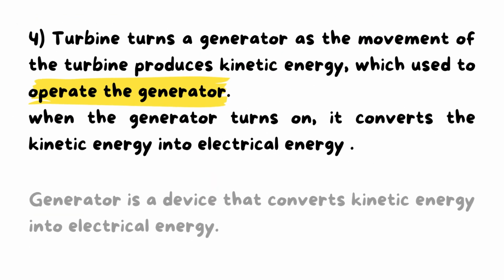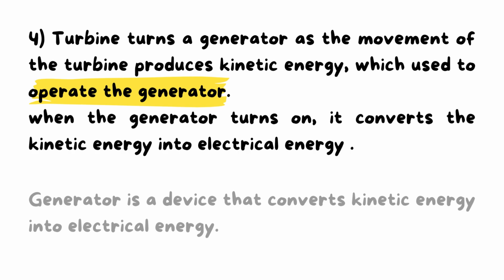the turbine turns a generator. As the movement, the turbine produces kinetic energy, okay, which is used to operate the generator, okay? And when the generator turns on by this kinetic energy, it converts the kinetic energy into electrical energy. What is generator?